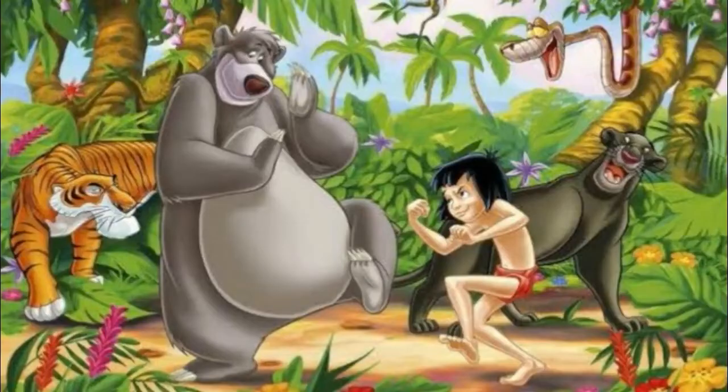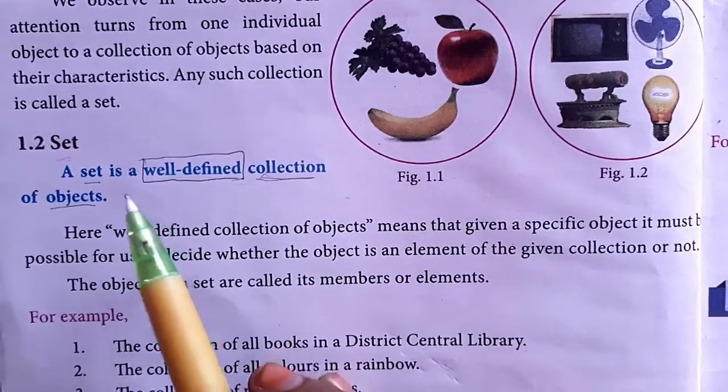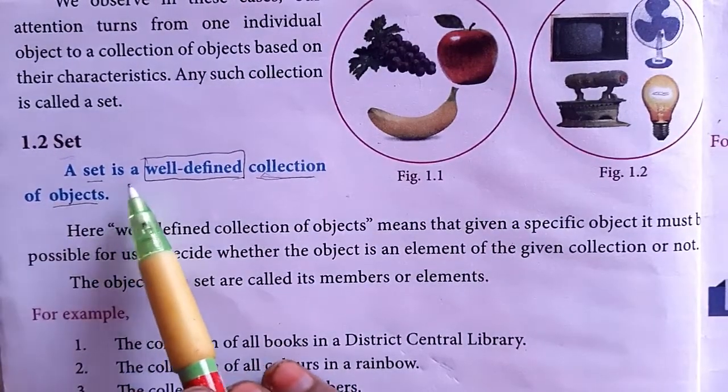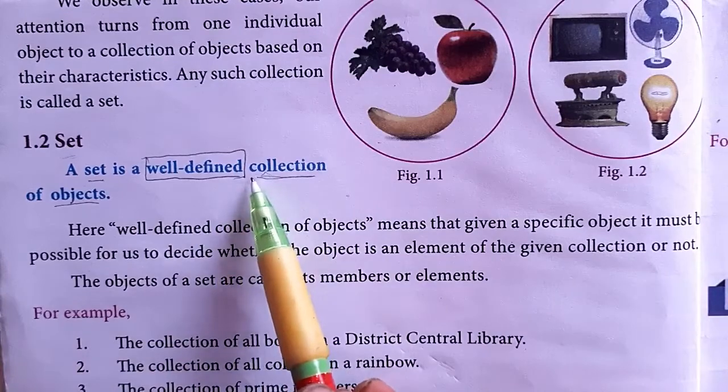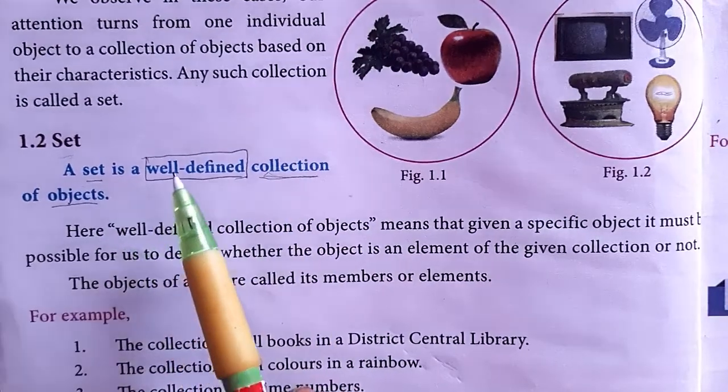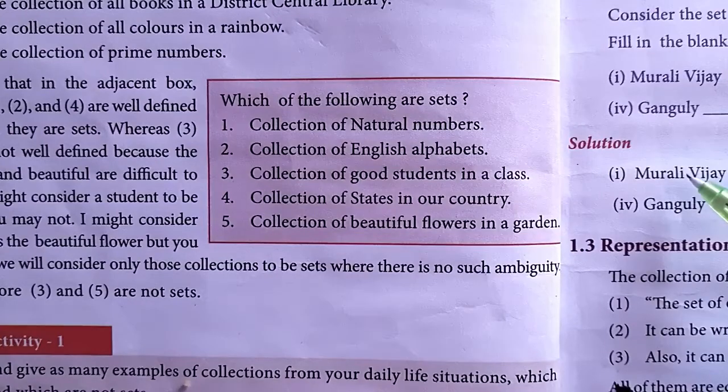See this image. We can see animals, birds, human beings, some other non-living things. Can you say it is a proper group, otherwise a proper collection? No, so we cannot say it is a set. So a set means a well-defined collection of objects. Are you clear? Again, I am repeating this definition: a set is a well-defined collection of objects. Okay. In your book, some examples are given.